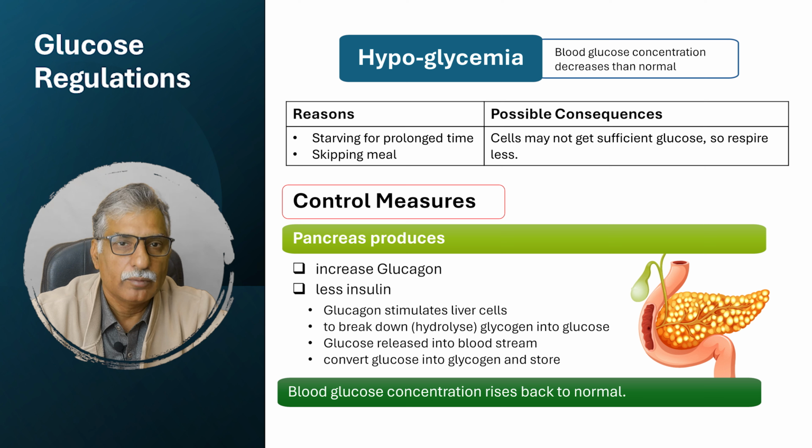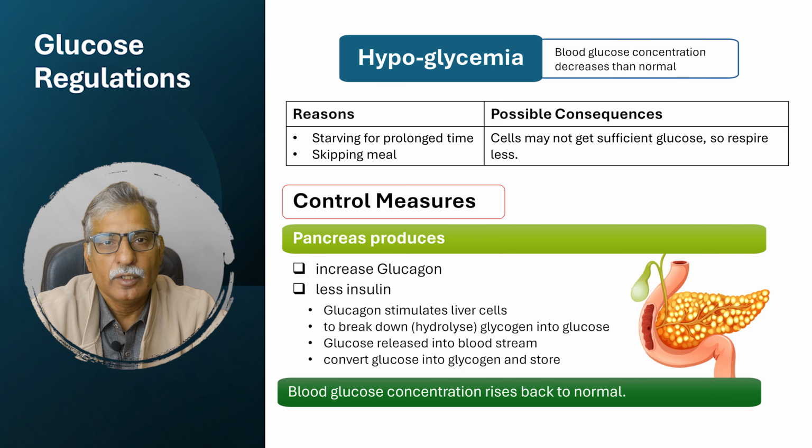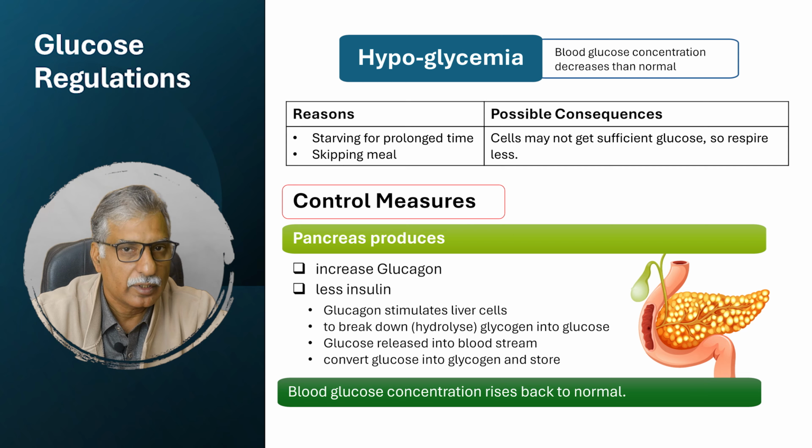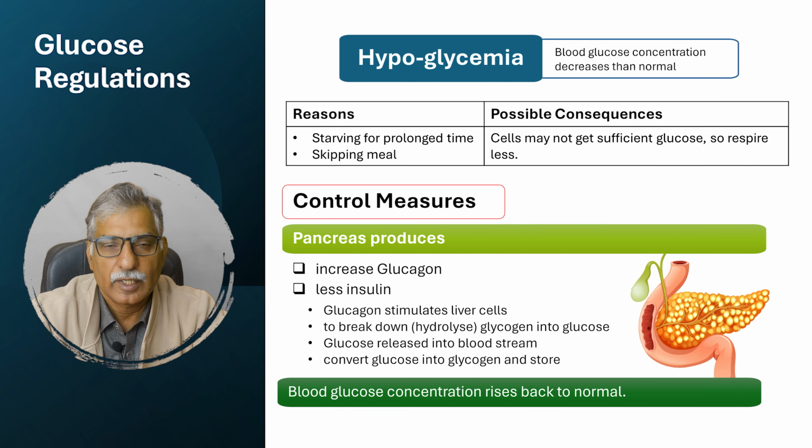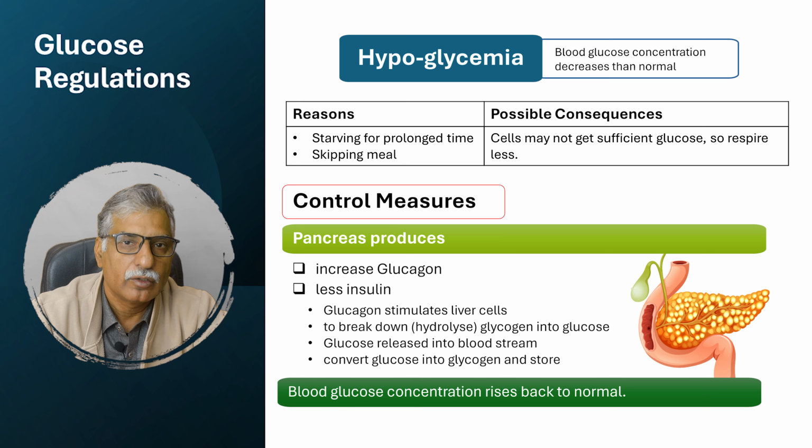lack of insulin production. Insulin is not produced, and that's why blood glucose concentration stays high, because cells do not take up excess glucose and they do not convert it into glycogen and store it. In that case, more of the glucose is lost along with the urine. So that's why diabetic people have their blood glucose concentration remaining higher than normal, and their urine also reflects high glucose concentration.